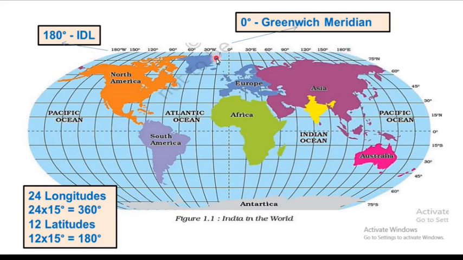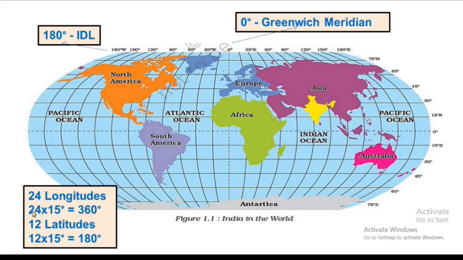In the same way, this is 15 degree west, 30 degree west, 45 degree west, 60 degree west, and this is 75 degree west, finally 180 degree west longitude. So actually there are 24 longitudes around the globe. The degree difference between the nearest longitudes is 15 degree. So 24 into 15 is equal to 360.